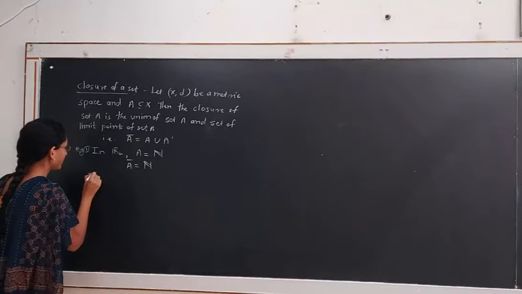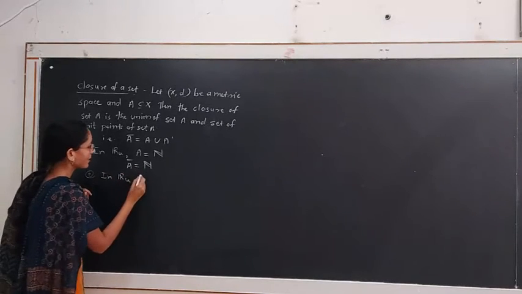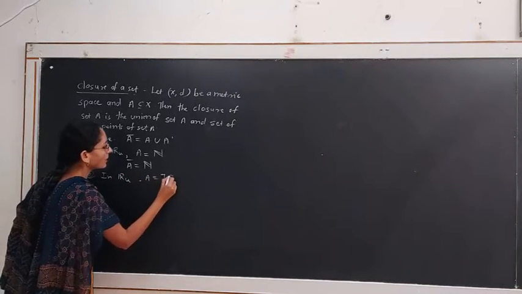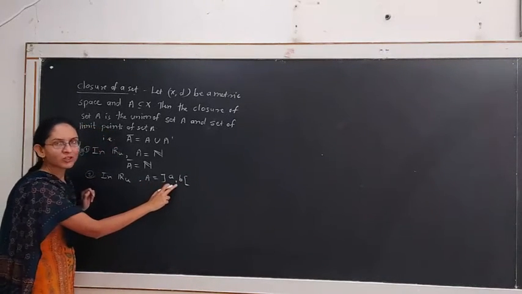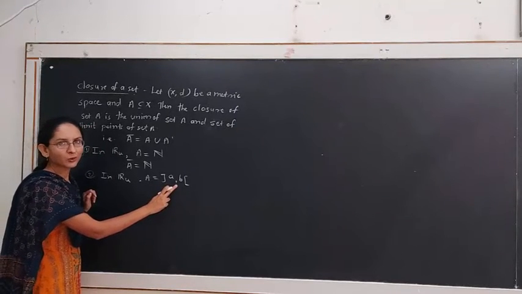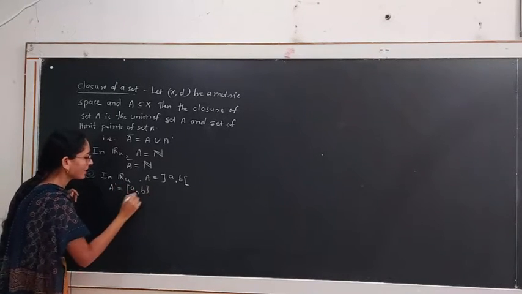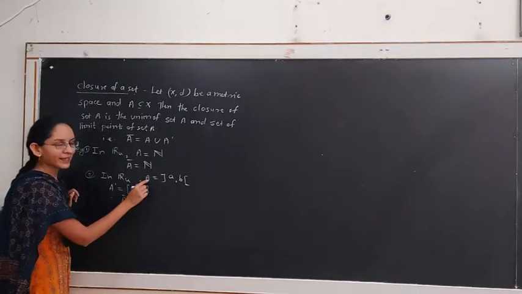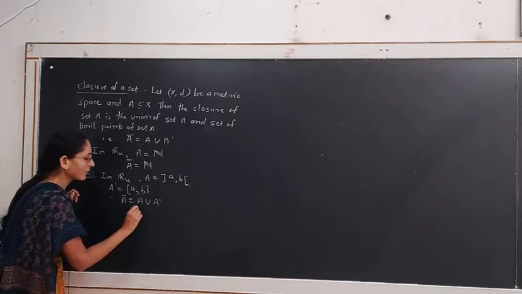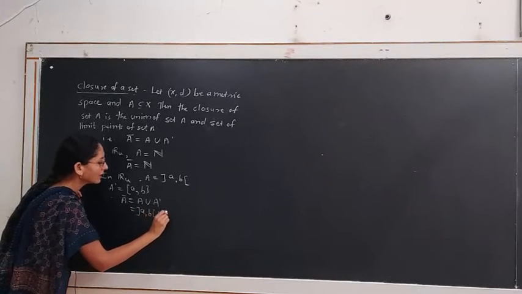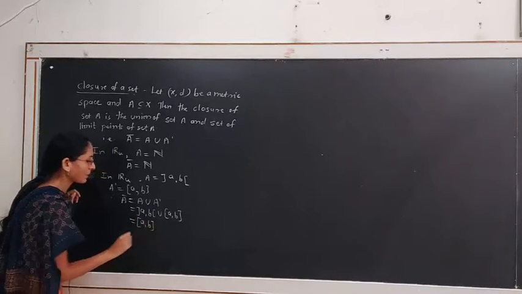Second example, in the usual metric space, if we consider set A equal to the open interval (a, b), then we know the set of limit points of this open interval is the closed interval [a, b]. A dash is equal to the closed interval [a, b]. Therefore, the closure of this set A is A union A dash, which is equal to the open interval (a, b) union the closed interval [a, b], which is equal to the closed interval [a, b].